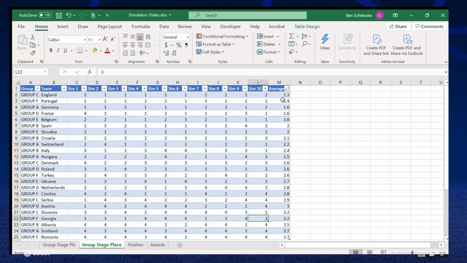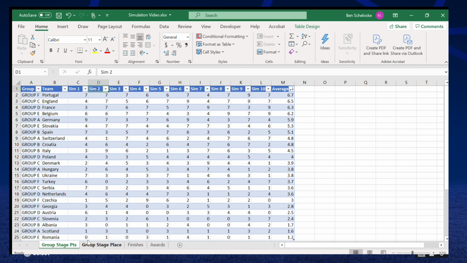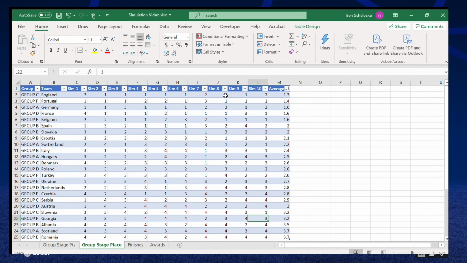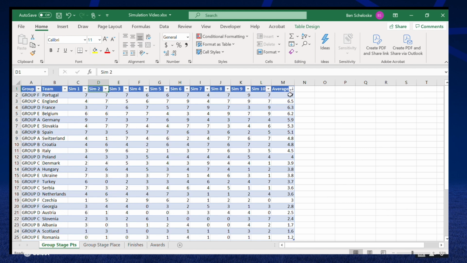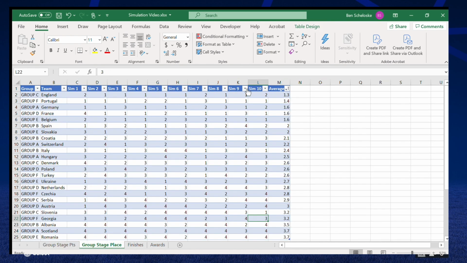But again, I think England were on top for group stage points as well. No, it was Portugal then England. For this, it's England then Portugal. So obviously, if Portugal get more points on average but finish top less times, that means that Turkey or whoever else in their group also managed to perform well, whereas with England, they finished higher on average because the other teams in their group didn't perform as well. As you can see, the second highest, Group C, finished 2.6, and then you've got Serbia with 2.9, and then Slovenia with 3.2.